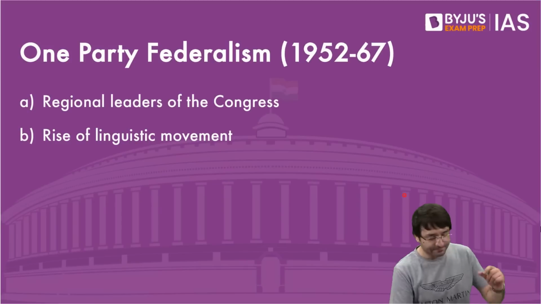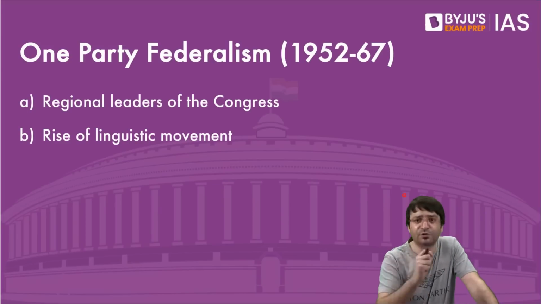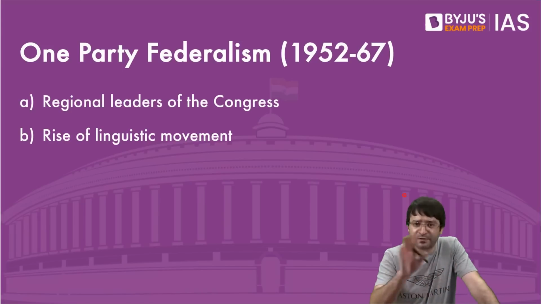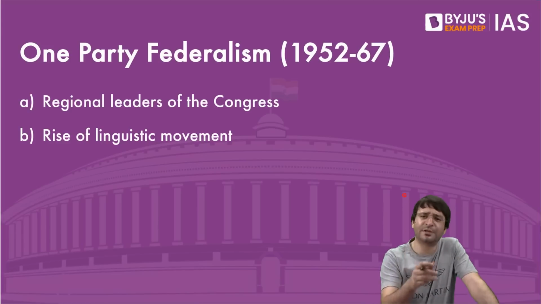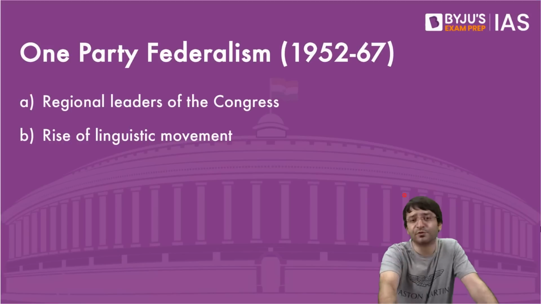But this term federalism is not mentioned anywhere in the constitution. Article 1, Clause 1, India, that is Bharat, shall be a union of states. Federalism is not mentioned. Federal term is not mentioned anywhere in the constitution. Yet this federalism is part of the basic structure of the constitution.